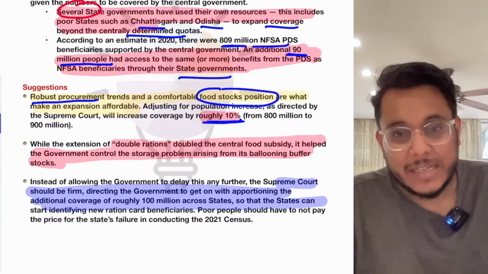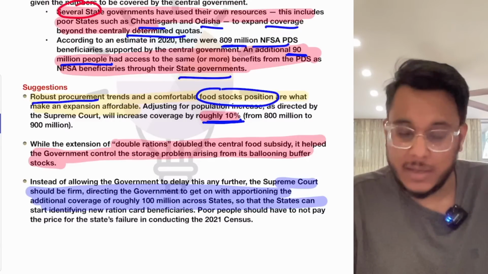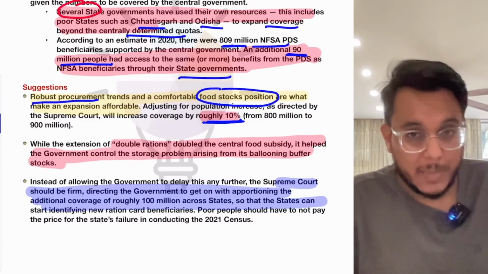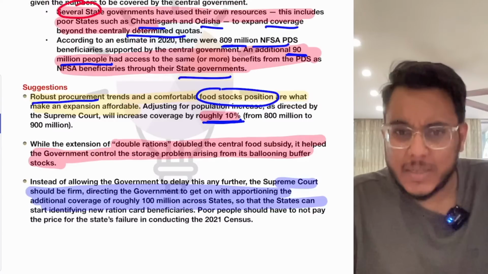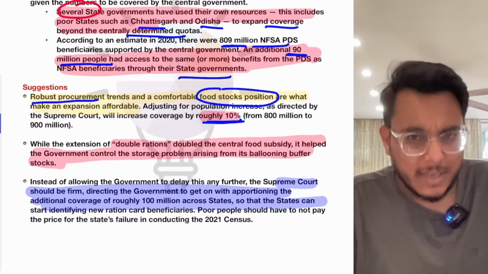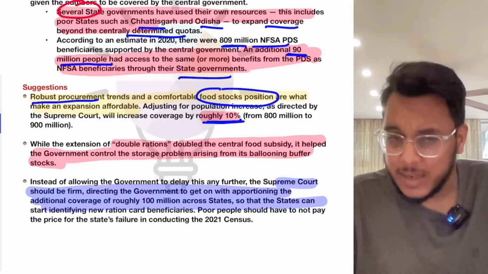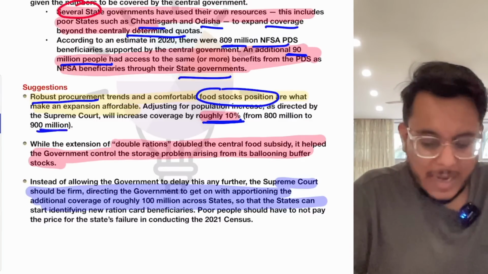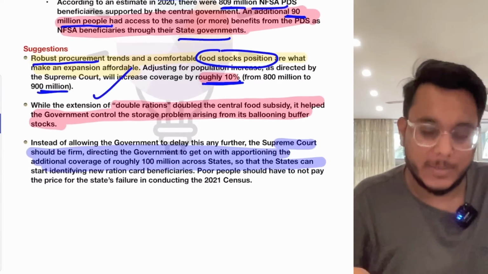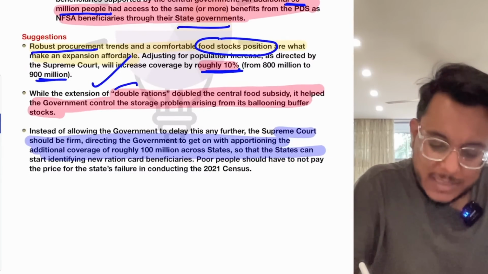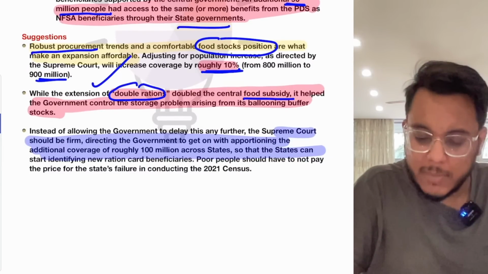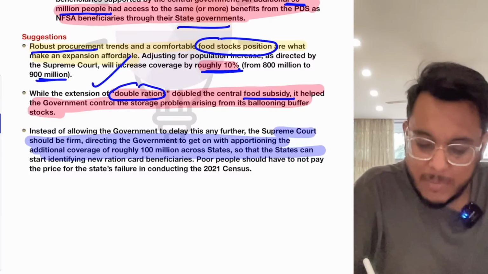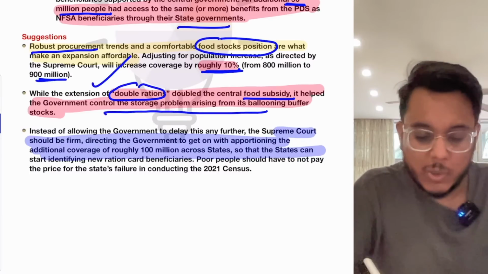So already 809 million people are being covered. If we increase it by 10%, that is around 80 million. Okay, so it will mean around 900 million people will get a coverage, and this is something which will be good and should be done. Moreover, it has been provided that the extension of double rations, which doubled the central government's food subsidy bill, helped the government control the storage problem also, which is there.